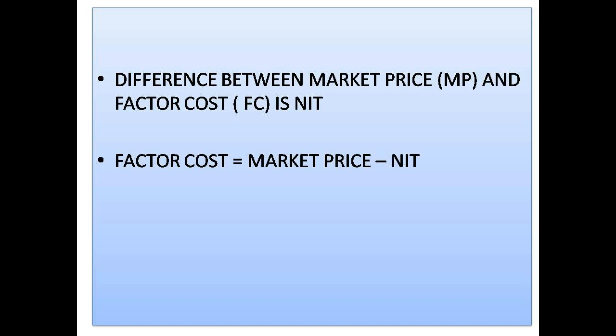Second one, what I told is the difference between gross domestic product and net domestic product. See, the difference between gross and net is always the value of depreciation. From gross, if you subtract the value of depreciation, you will get a net. Or to net, if you add the value of depreciation, you will get a gross. Next important one which I told is the difference between MP and FC. The difference between MP and FC is nothing but NIT. Subtract NIT from MP, you will get FC.